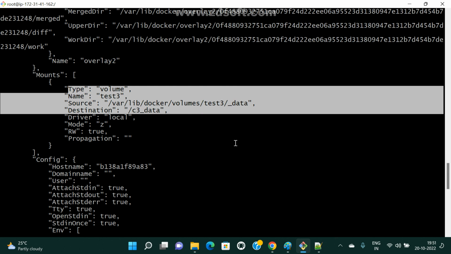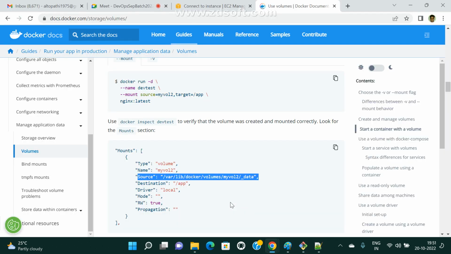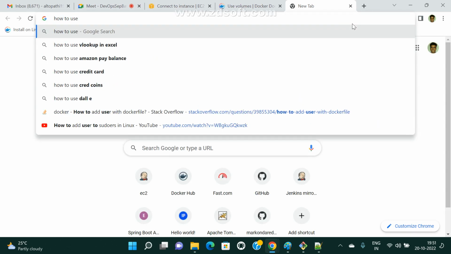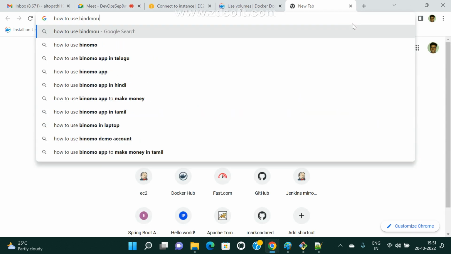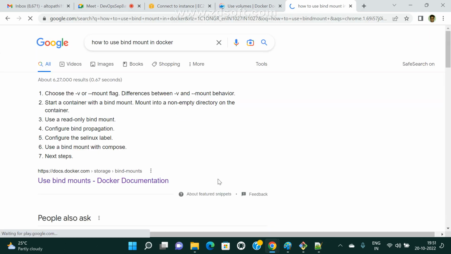Okay. So now I want to use the bind mount. How to use a bind mount? Now observe here. What is the syntax for a bind mount? How to use a bind mount in Docker?